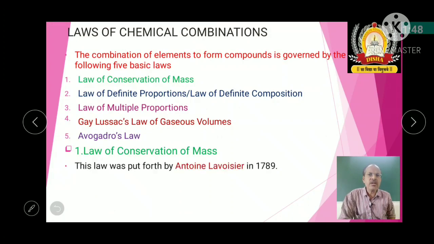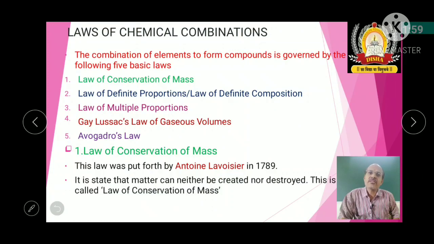This law was put forth by Antoine Lavoisier in 1789. The law states that matter can neither be created nor destroyed. That means the mass of the reactants and the mass of the products will remain the same.